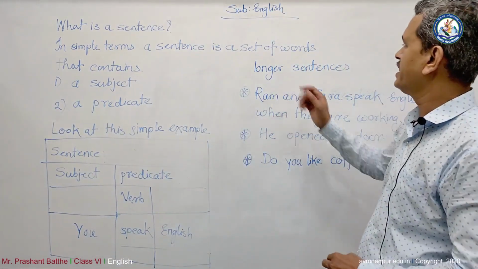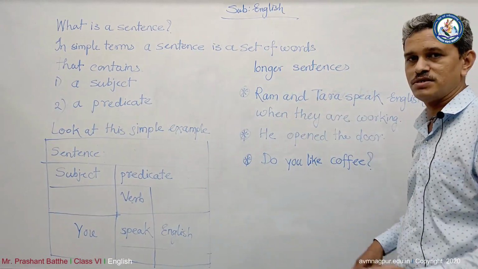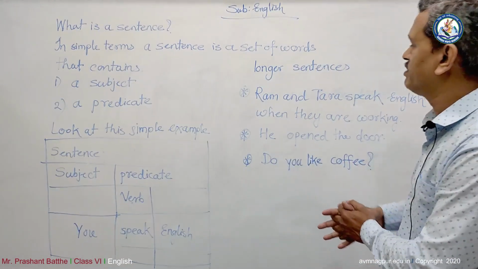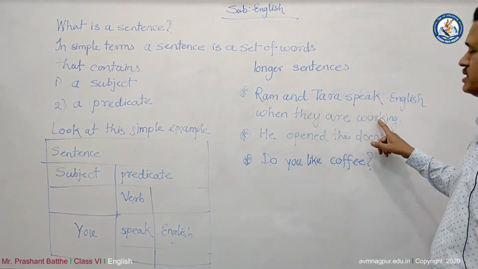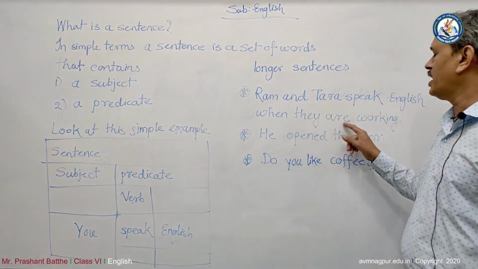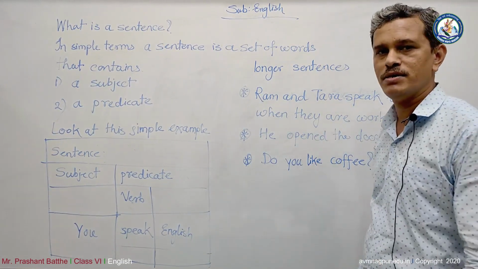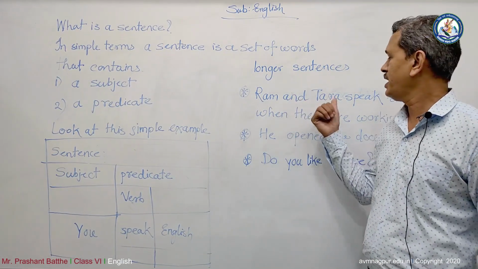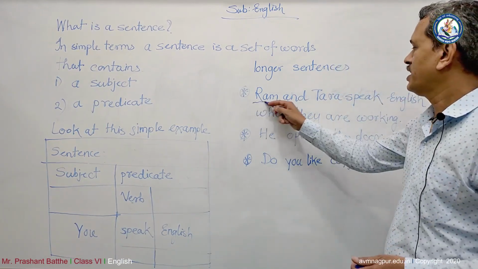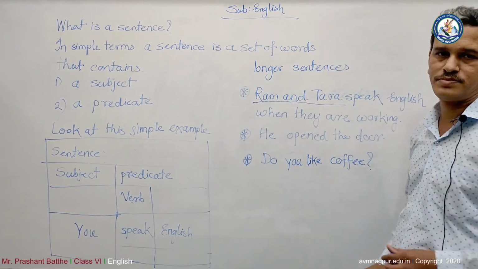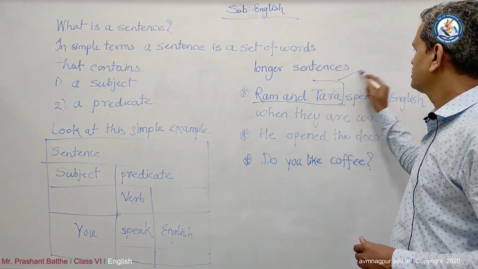See, like here, the longer sentences, the one which I was talking about: Ram and Tara speak English when they are working. Now here, Ram and Tara, we can underline it. See, Ram and Tara, this is the subject.